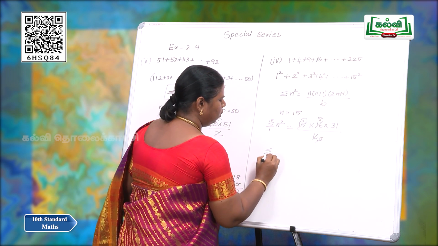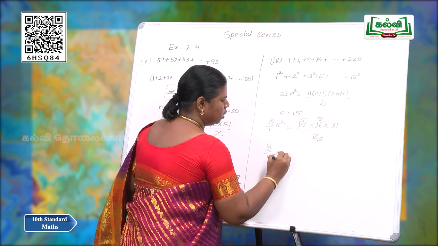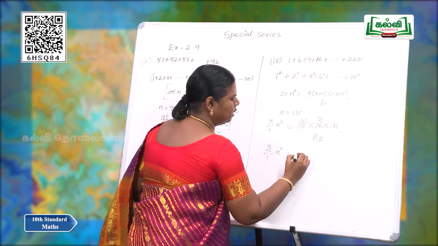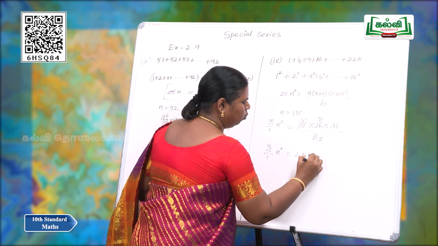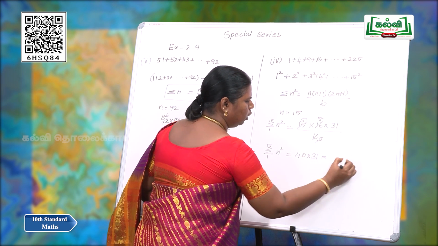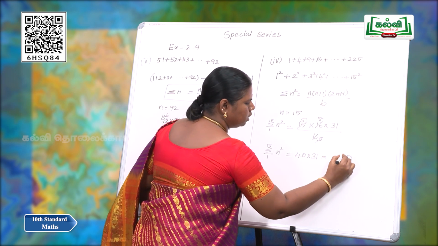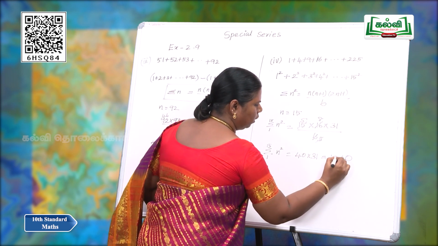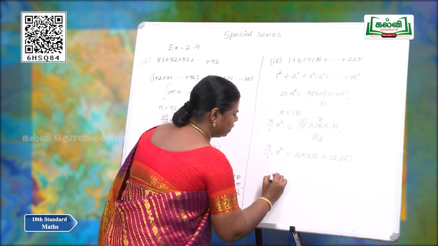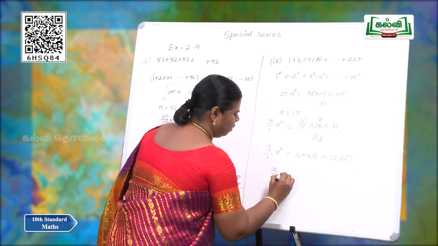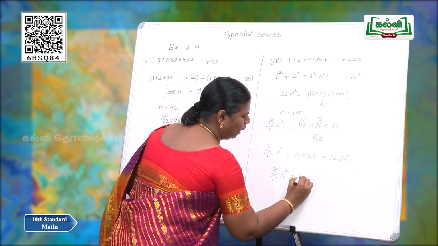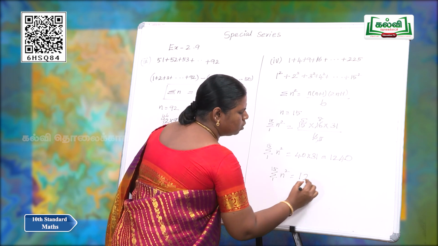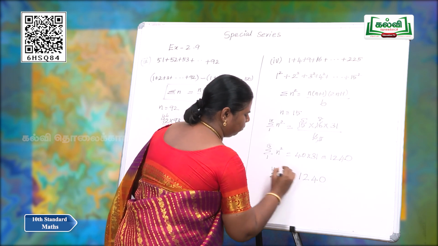So, summation of n square from 1 to 15 is equal to 5 into 8, 40, into 31, which is 1240. The solution is summation n square is equal to 1240.